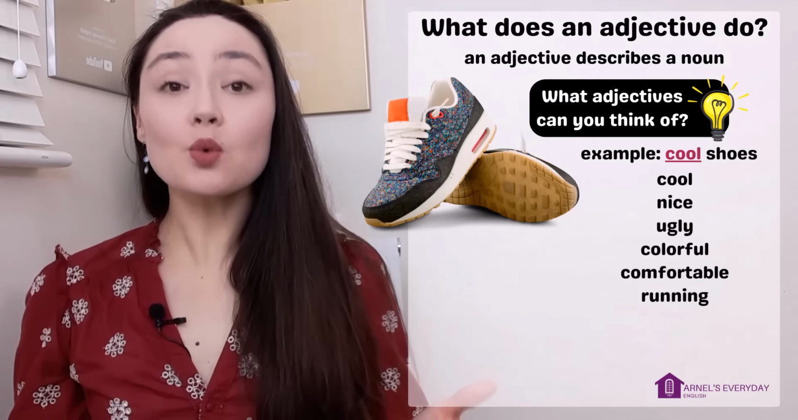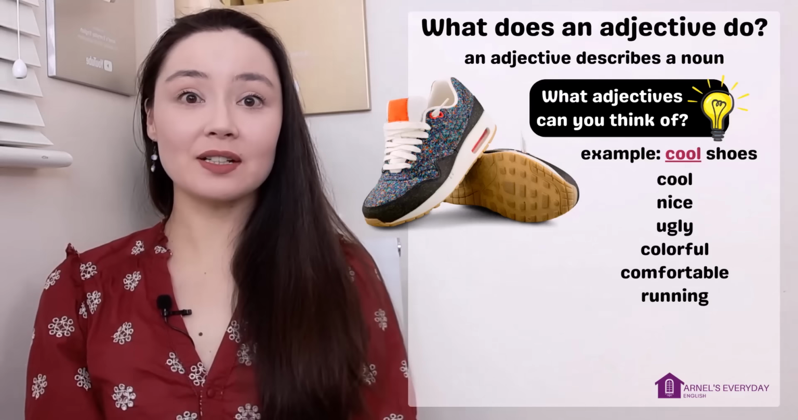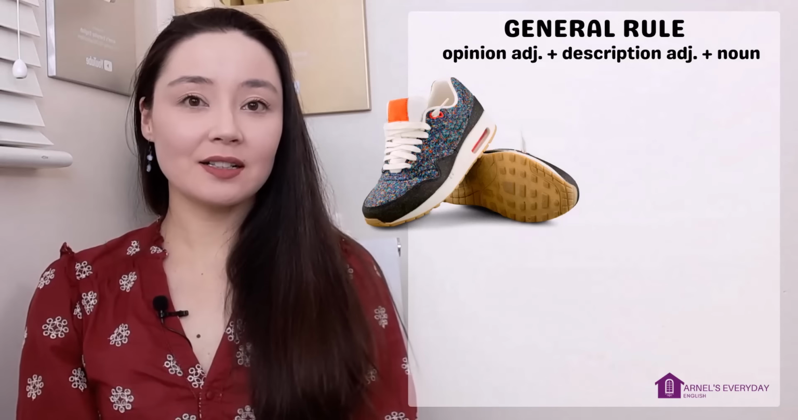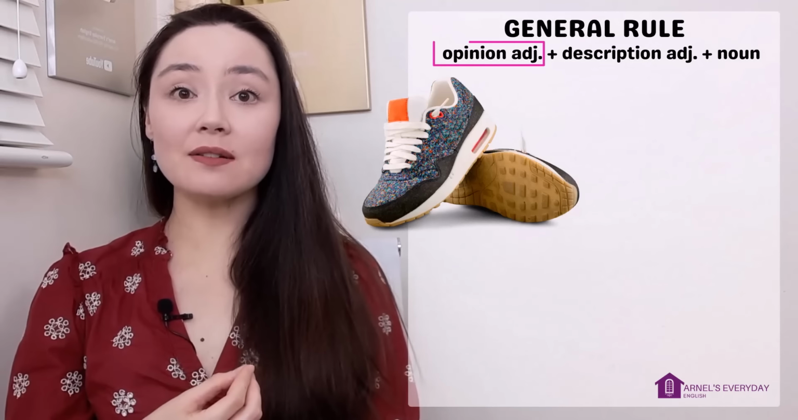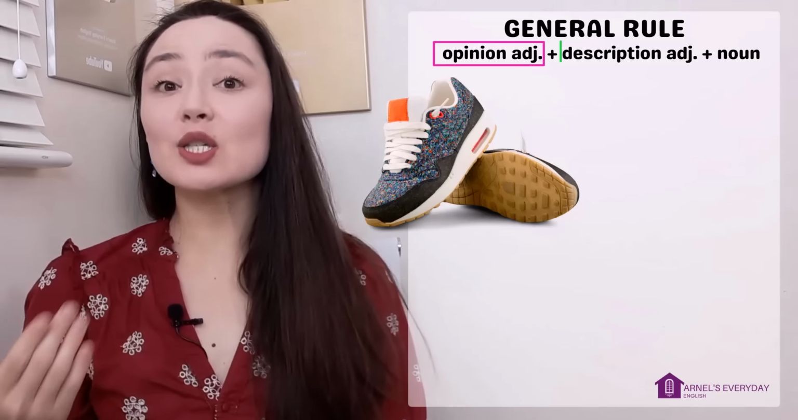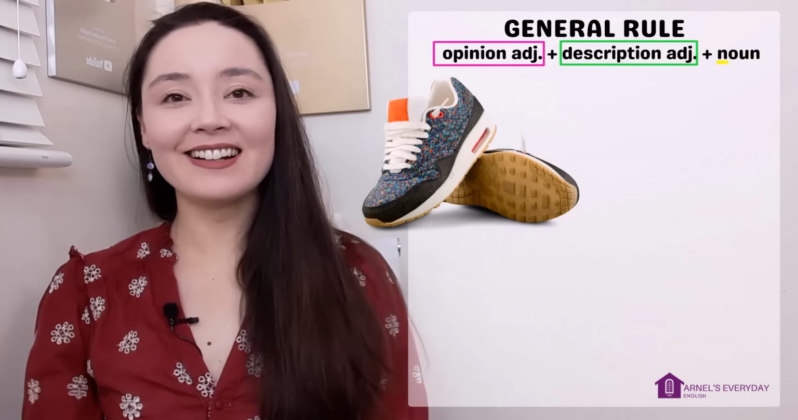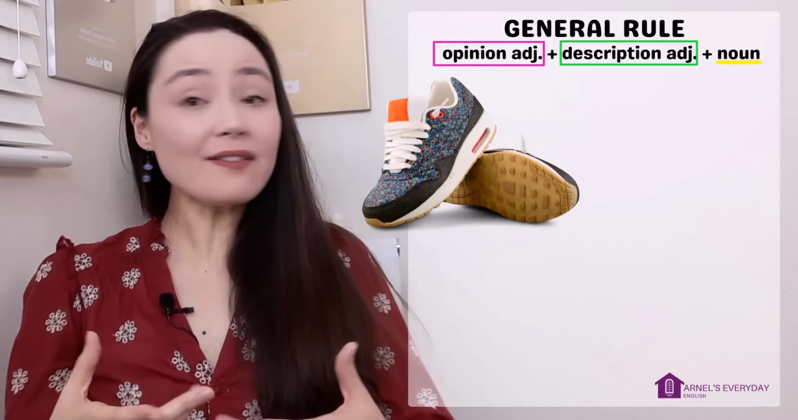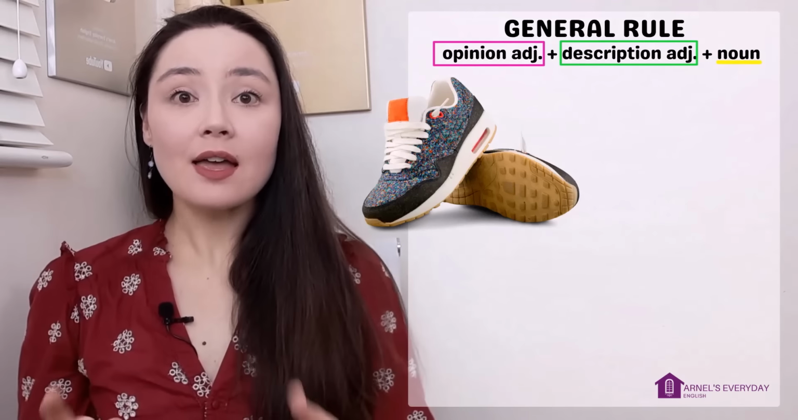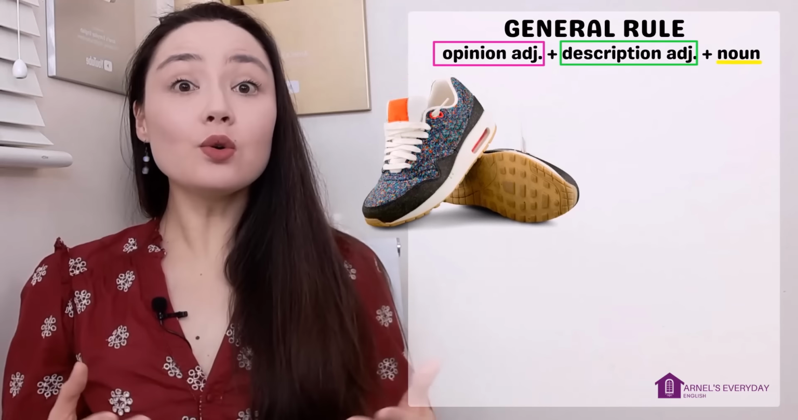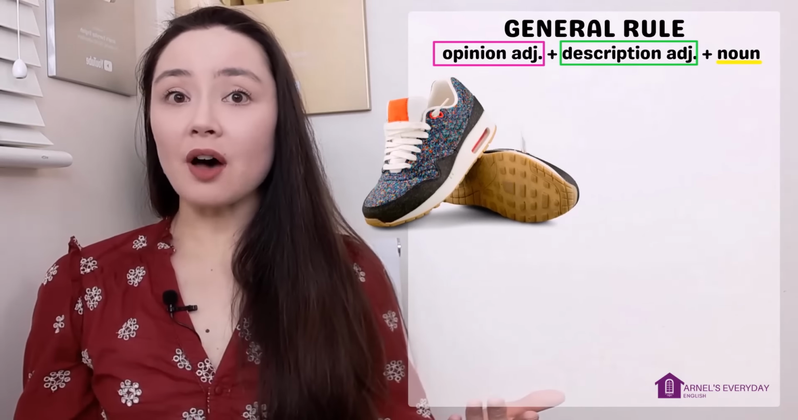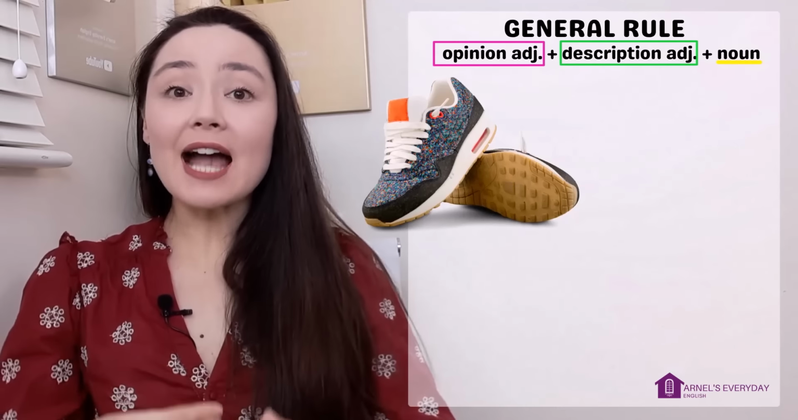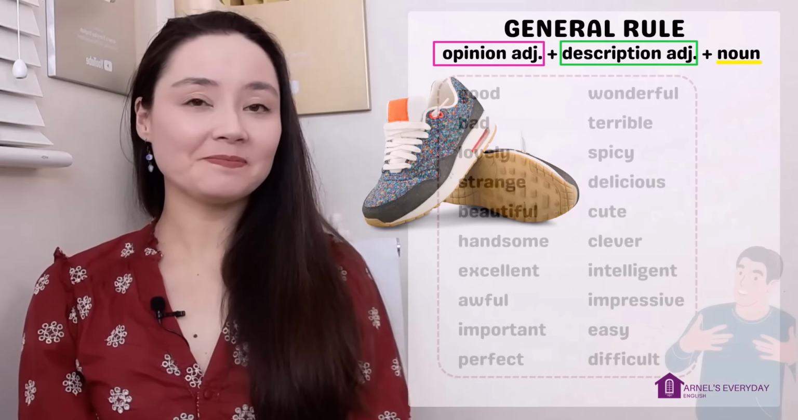Many times in English, we use more than one adjective. So let's start with a general rule. We have opinion adjective plus description adjective and then your noun. Opinion adjective. Everyone has a different opinion. Some people thought these were cool shoes. Some people thought these were ugly shoes. So opinion adjectives are personal.